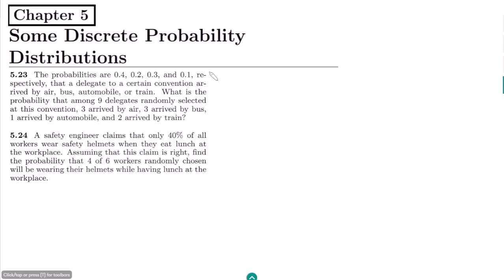So let us first start from question 5.23. The statement of this question is, the probabilities are 0.4, 0.2, 0.3 and 0.4 respectively that a delegate to a certain convention arrived by air, bus, automobile or train.